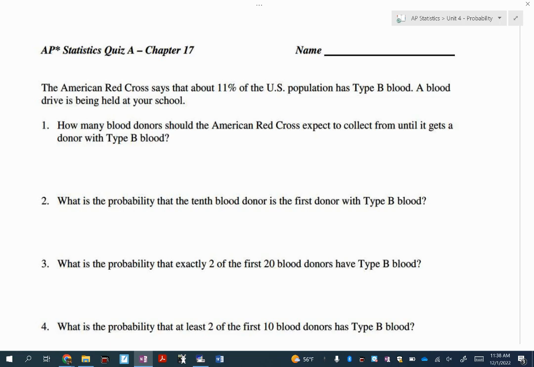What's the next thing? What's our rate of success? 11%. Our constant P is 11%. All right, very good. What's the third thing? Independence. Okay, let's think about this. Somebody walks in to donate their blood. They donate. The next person walks in. Are those independent events? Yes.